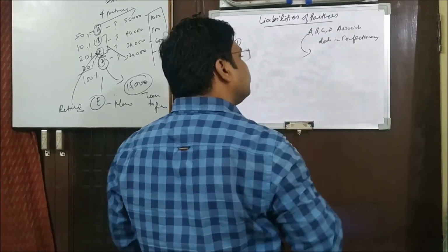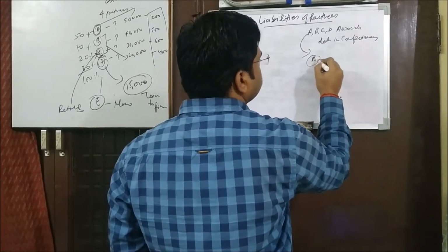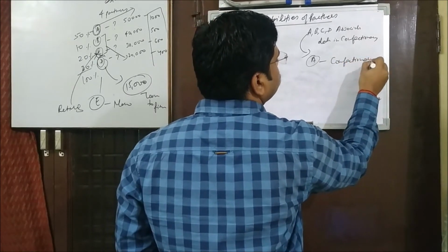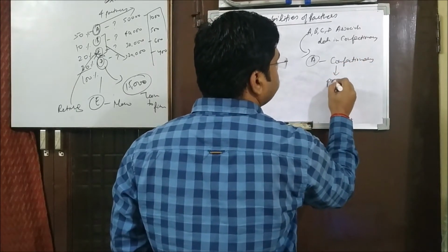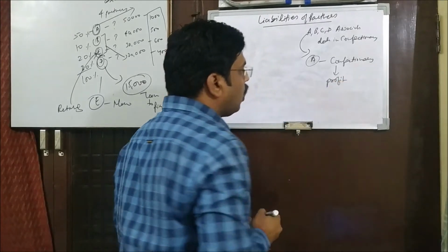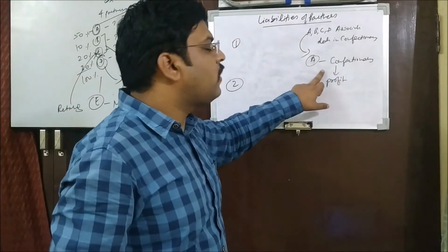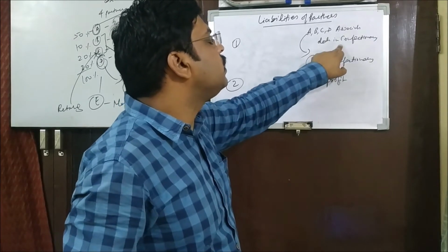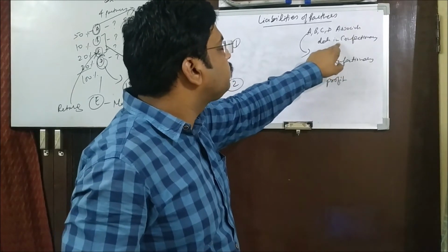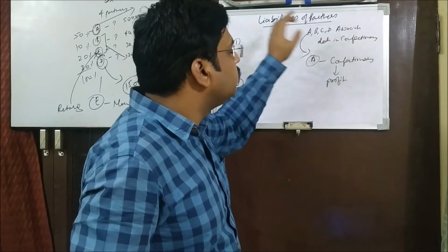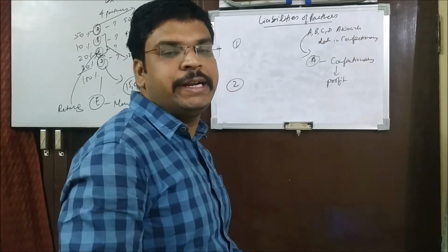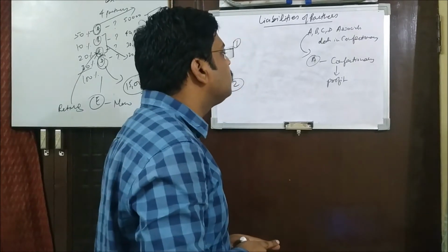A separately starts one more confectionery and starts earning profit out of it. This other confectionery started by A is in direct competition with the partnership firm run by all 4. Now this is completely unethical and not acceptable under business law.